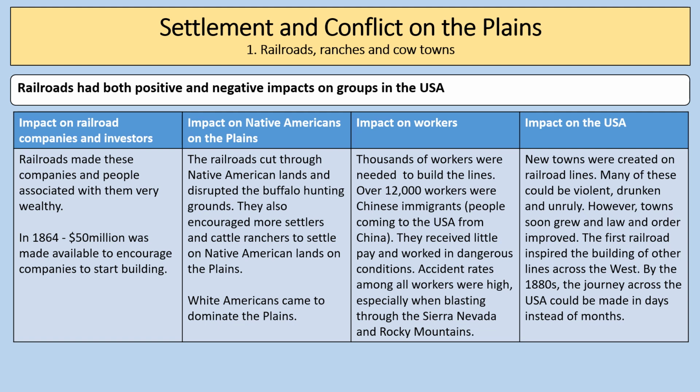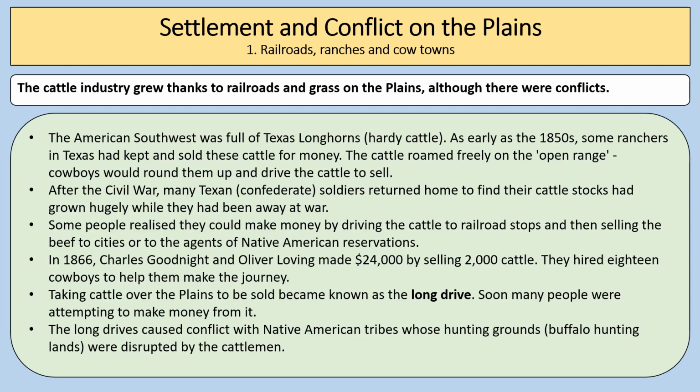In terms of impact on the USA, new towns were created on the railroad lines. Many of these could be violent, drunken and unruly. However, towns soon grew and law and order improved. The first railroad inspired the building of other lines across the West. By the 1880s, journeys across the USA could be made in days instead of months.